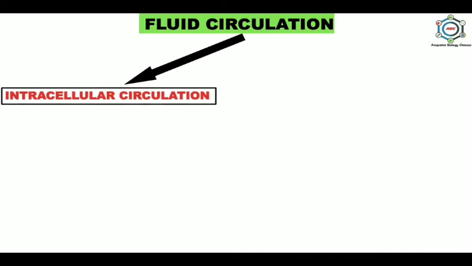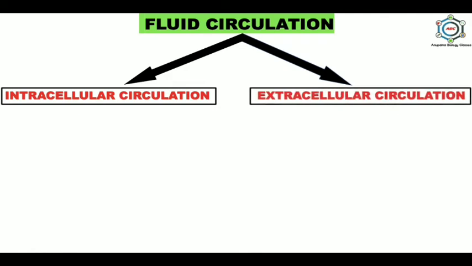Now, the first topic is fluid circulation. What is fluid circulation? Fluid circulation is responsible for the transport of materials and it is of two types. First is intracellular circulation, which is present in all living cells and unicellular organisms such as Paramecium, where the cytoplasm shows regular streaming movement known as cyclosis, which helps in distribution of materials in the cell.